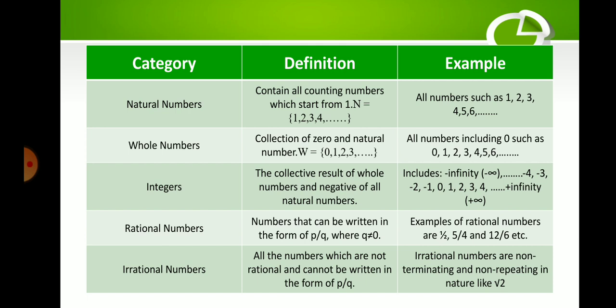Examples of rational numbers are 1 half, 5 over 4, 12 over 6, etc. Irrational numbers are all the numbers which are not rational and cannot be written in the form p over q. Examples of irrational numbers are non-terminating and non-repeating, like the square root of 2.